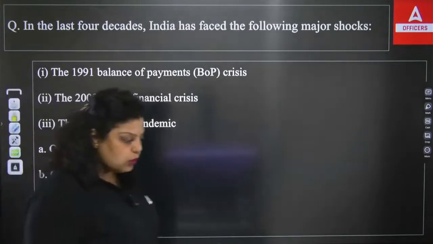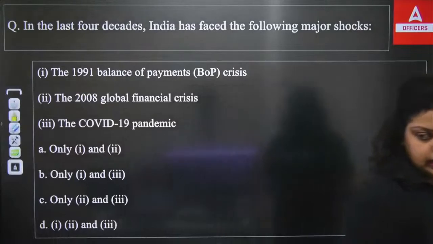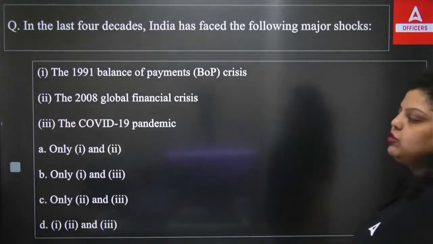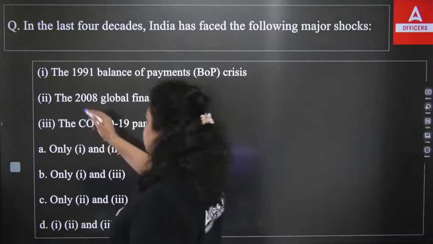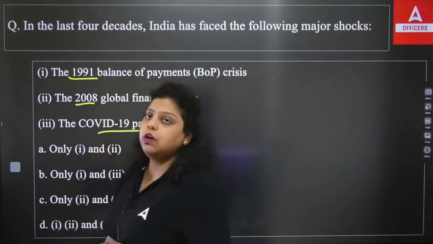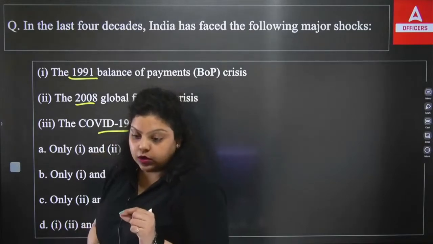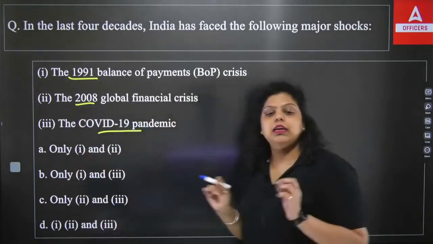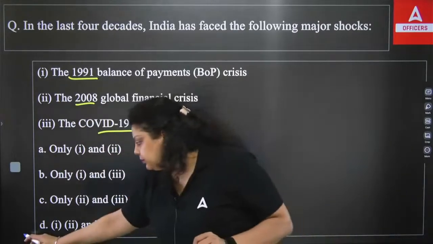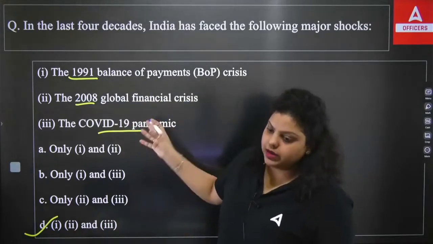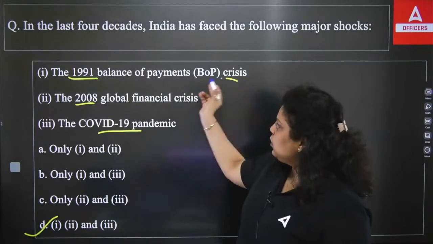If you have attended my classes earlier, I have already discussed it. India faced the balance of payment crisis in 1991. In 2008, India faced the global financial crisis, and in 2019 we faced the COVID-19 pandemic also. All three somehow affected the growth of the Indian economy. So the right answer will be D. The global financial crisis and the COVID-19 pandemic you all know. Now, what is balance of payment?